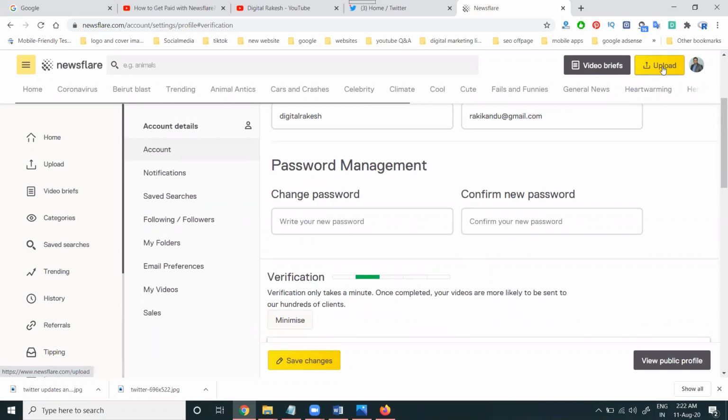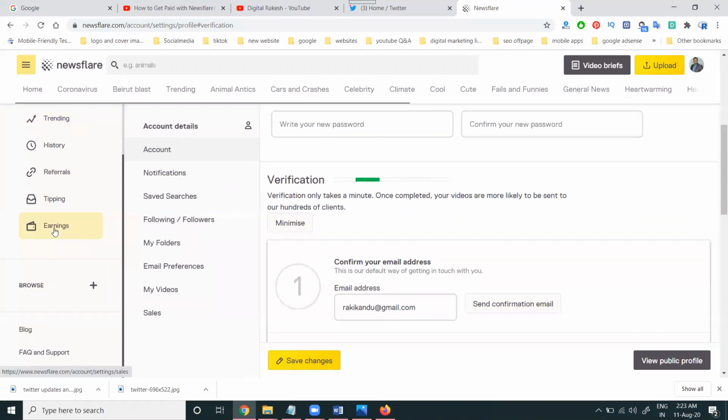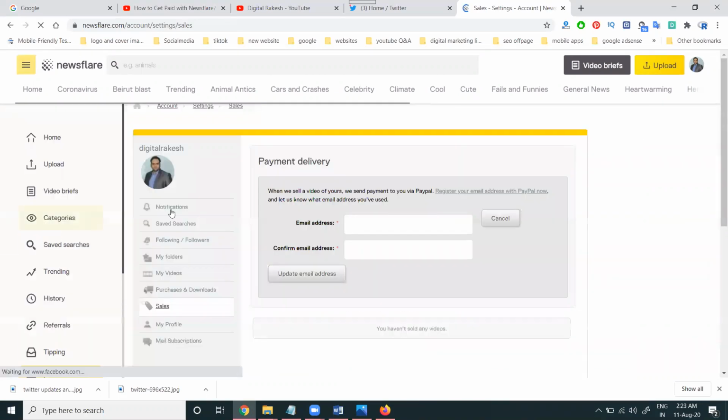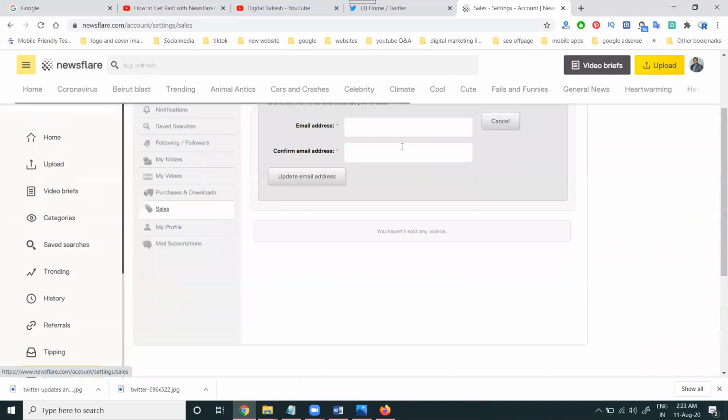Based on your options, the amount will be earned. Simply add your PayPal account here and update your email address.